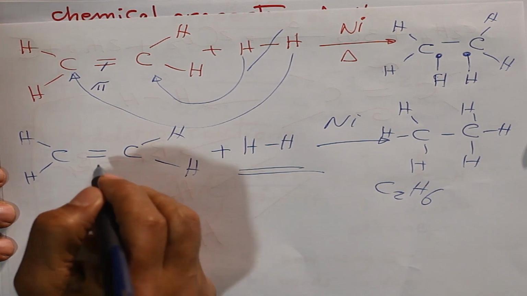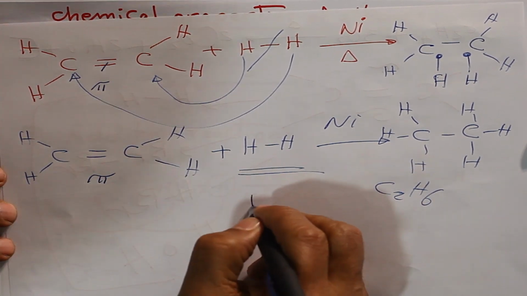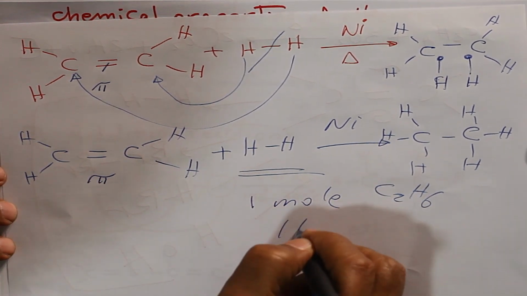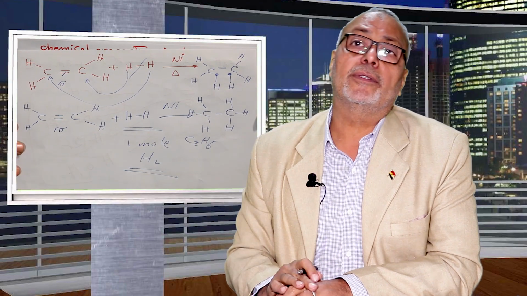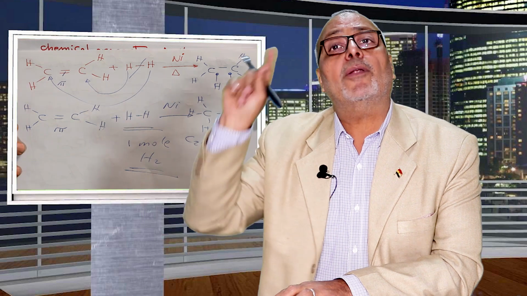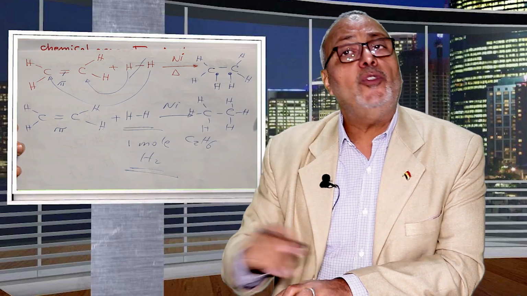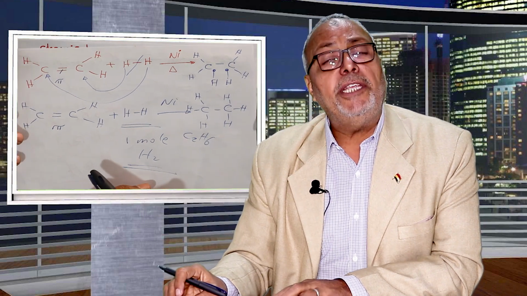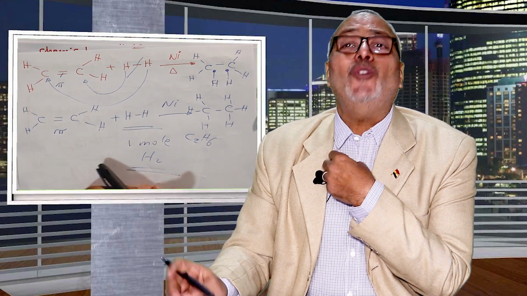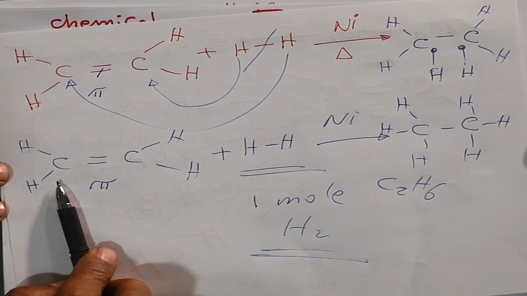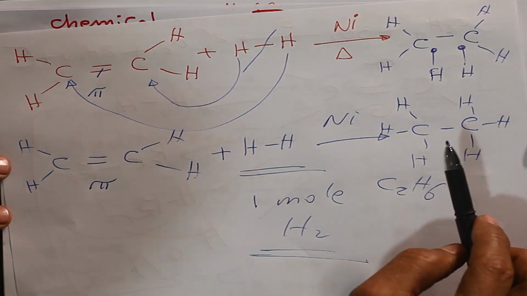We have one pi bond, so we need 1 mole of hydrogen. If we have more than one double bond, calculate the number of pi bonds so you can know how many moles of hydrogen are needed to saturate. We change from unsaturated to saturated.